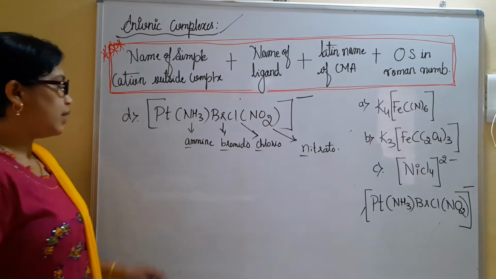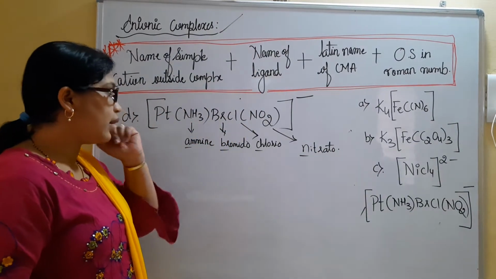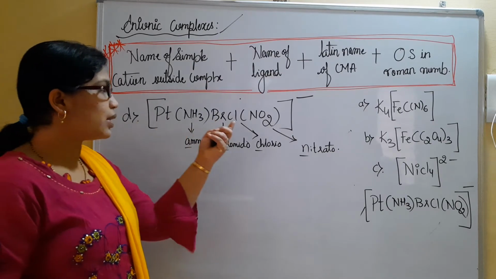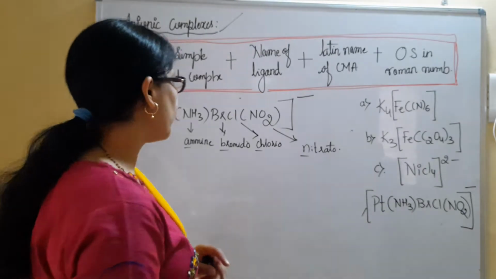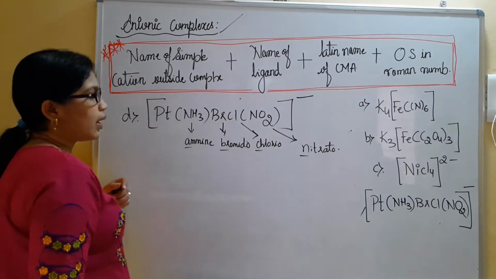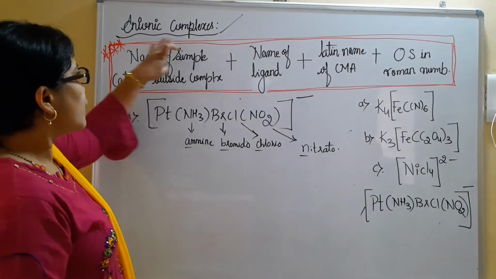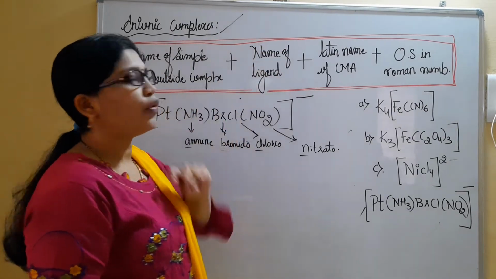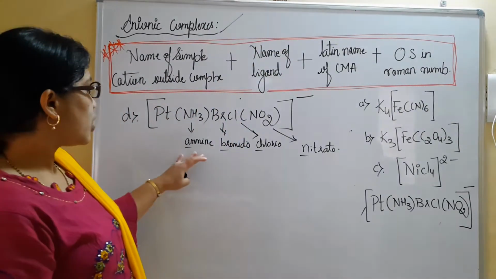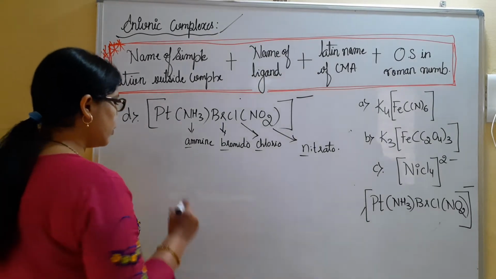Now see here. Amine, only one is there. Br, only one is there. Cl, only one is there. Nitrato, also only one is there. And we have a central metal atom, platinum. Since we do not have any counter ions present, directly we have to go for naming the ligands. So now you can see here, amine comes first.